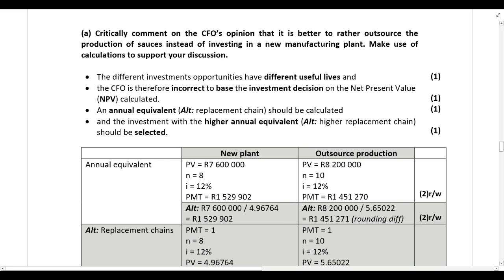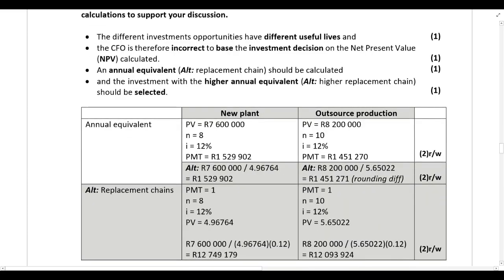All right, so for now, I'm just jumping to the suggested solution to show you guys. Let's first look at the calculation. So you input the present value of each option, you input the useful life of each option as N, I is the target WACC, and you compute the payment. And then you can see there is the alternative over there if you want to calculate replacement chains. There also is an alternative over here where you can use factors to calculate the annual equivalent instead of your financial calculator. But it's much simpler, guys, to just rather use your financial calculator.